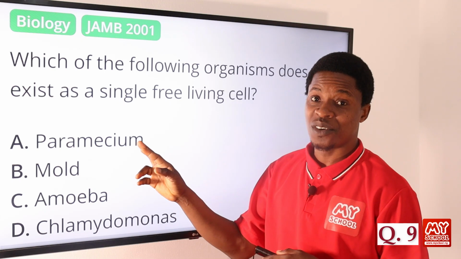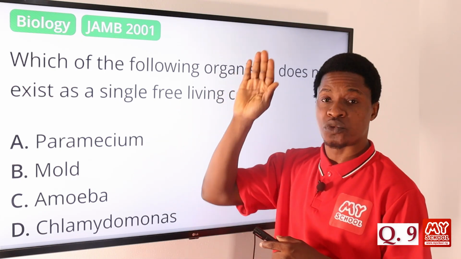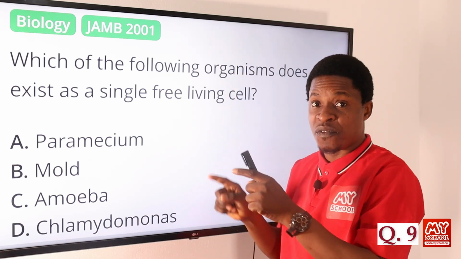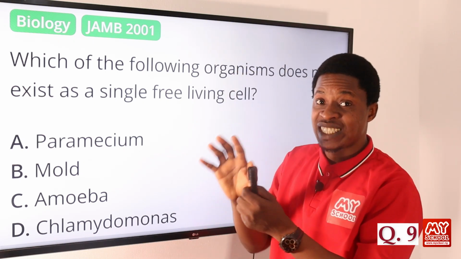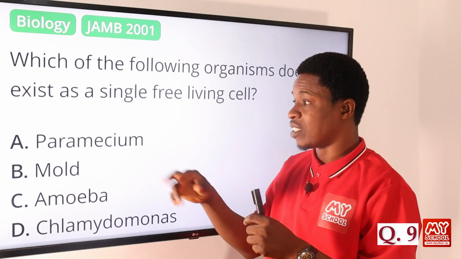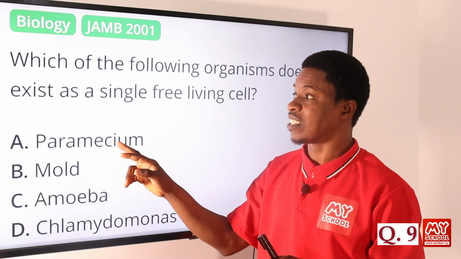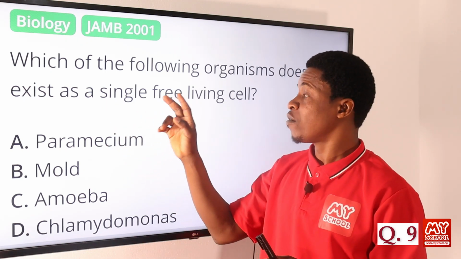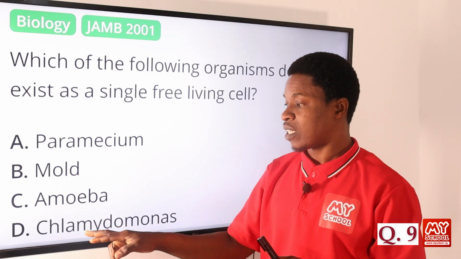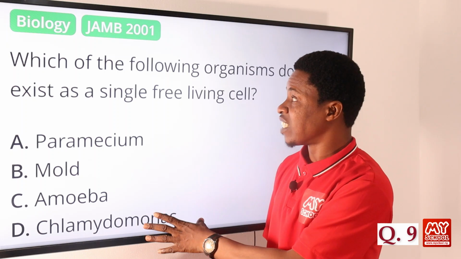Paramecium is another one that exists like that. If you see the diagram, it looks like the foot of a human, and we have the cilia all around it. So paramecium is also a unicellular organism which exists as a single free living cell. Then we have chlamydomonas, also existing as a unicellular organism because it exists as a free living cell.